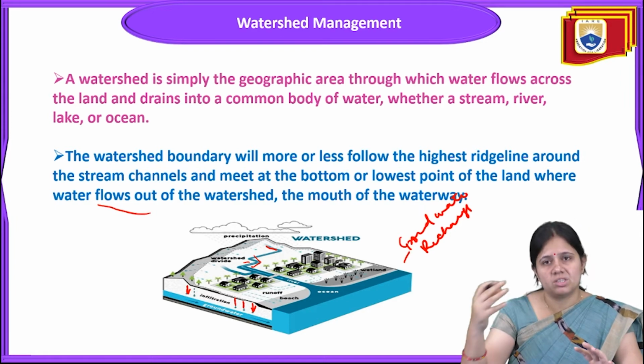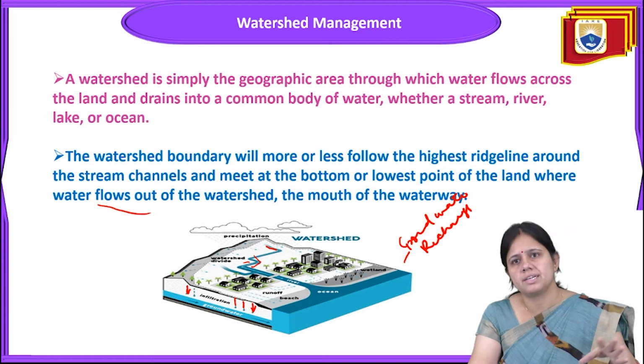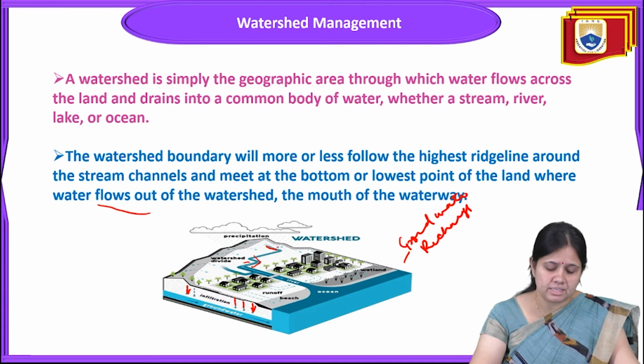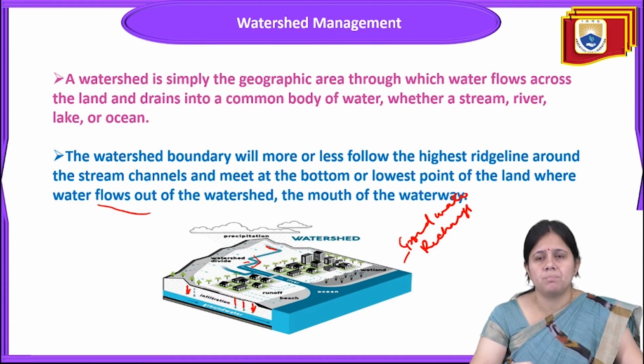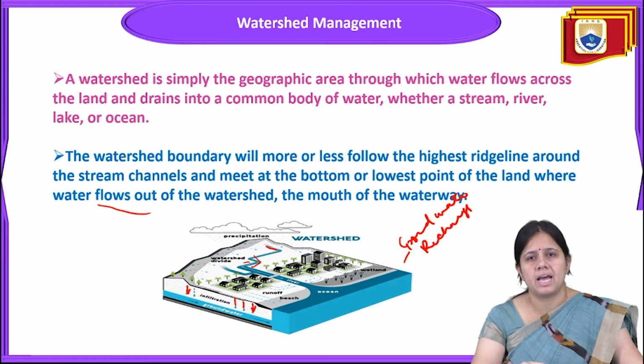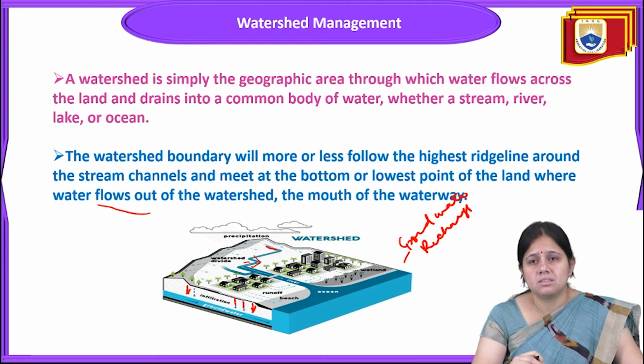What will happen in the watershed? Rainwater is collected at a place, and then through different paths, stream channels that have been made, it will go and meet at the bottom or lowest point of the land where water flows out of the watershed, the mouth of the waterways. In this way, the water will infiltrate, and by the process of infiltration, it will recharge the groundwater. So this was about watershed management.